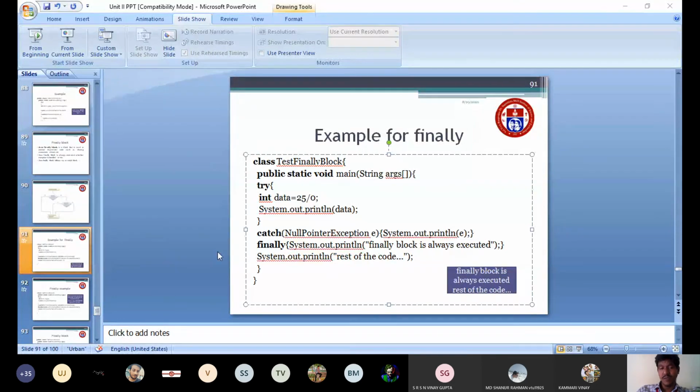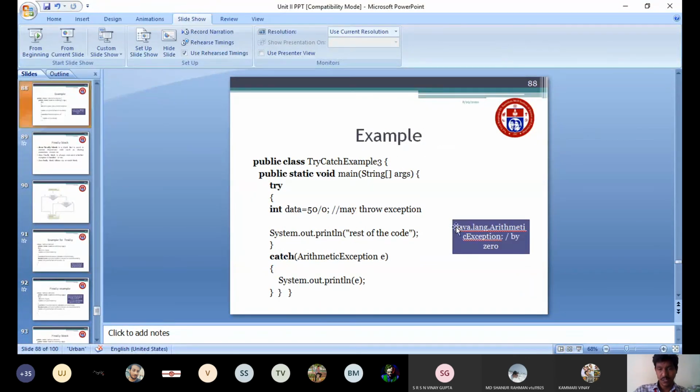So actually, in place of null pointer exception, what you have to do here is mention arithmetic exception. Now what will happen is you may get an exception type, whatever you are getting here.